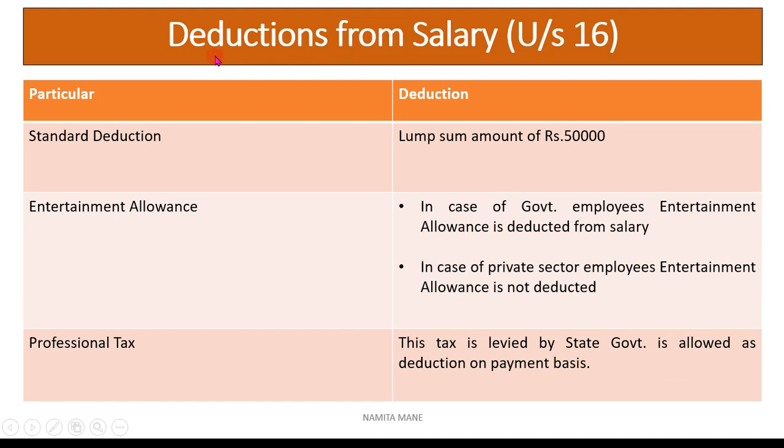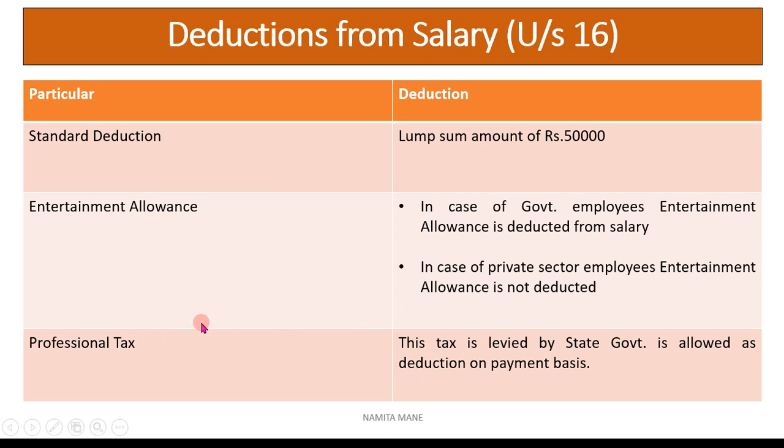Now next part is deduction from salary. What will be the deductions from the salary as per section 16? First is standard deduction. The standard deduction will be the lump sum amount of 50,000 rupees. Entertainment allowance, in case of government employee it will be deducted, and in case of private employees entertainment allowance is not applicable, that means it is not deducted.